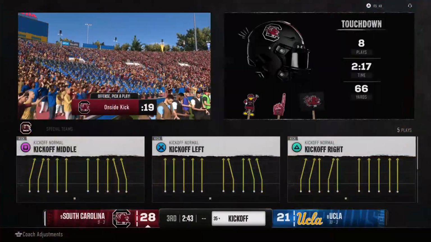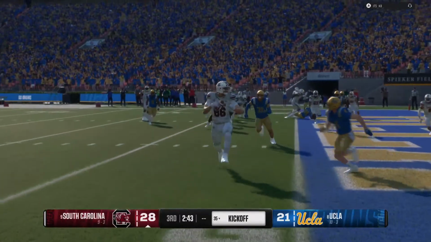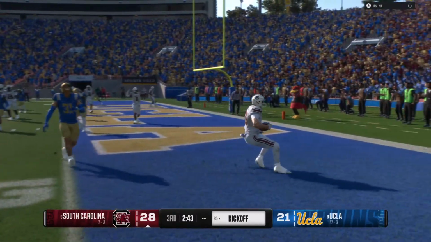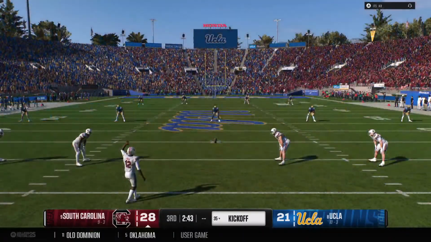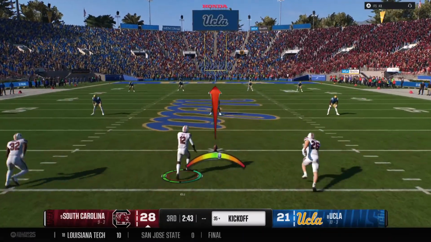Yeah, he's done everything that's been asked of him and more. Just a great job of getting into a rhythm. Really tough to defend right now. The defensive coordinator, you can see him down there. He's throwing his headset. He's frustrated. He's got to come up with some new wrinkles to try to slow this guy down.